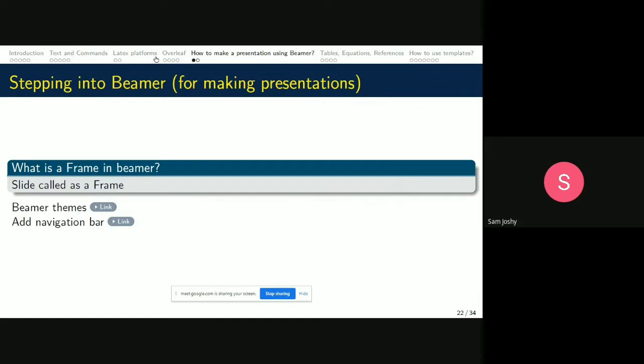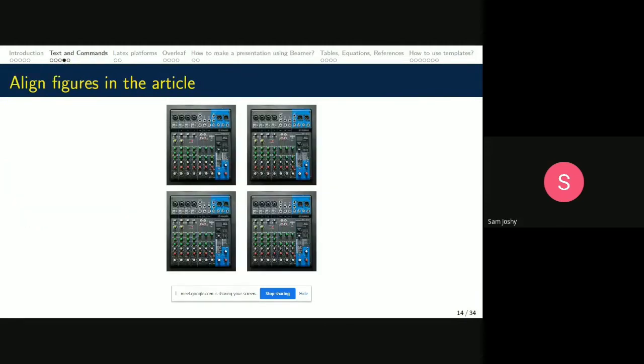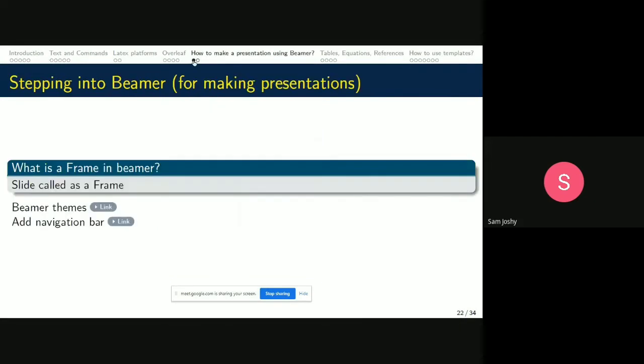You can see on the top side there is a navigation bar, which tells at which point my presentation is. So my presentation is almost halfway over. Okay. If I need to navigate to a previous slide, I just put the cursor in here and I can move very easily. So this is called the navigation bar. These are the advantages, the options which LaTeX gives while doing a presentation. So I'll be explaining all these steps for a beginner.